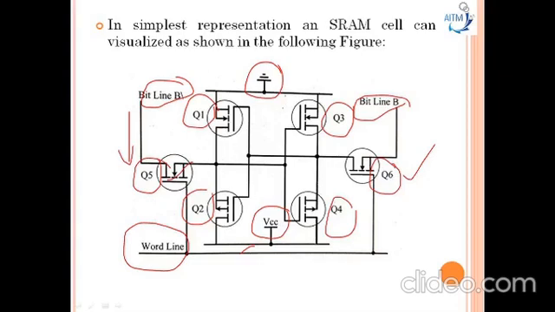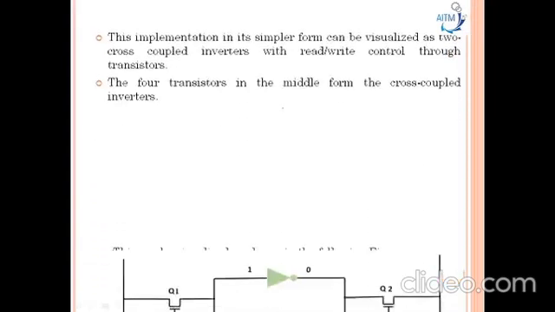Now we'll see the working of the static RAM. As we know, the computer works in binary language, so whatever input we give to the computer will be converted into the form of zeros and ones. Similarly, the output generated by the compiler will be in the form of zeros and ones, which is then converted into human understandable language. With a simplified circuit, it would look like this.